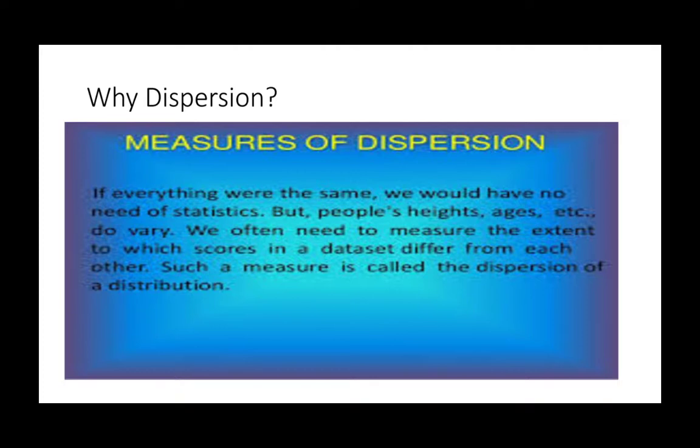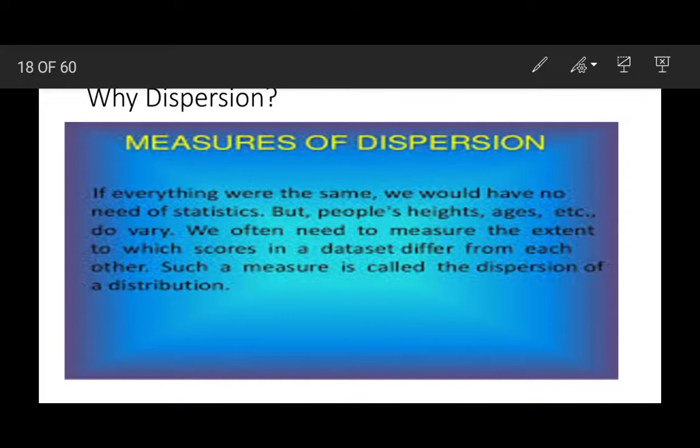Now, why dispersion? Again, almost a similar question: why do we need to use dispersion? If everything were the same, we would have no need of statistics. But people's heights, ages, etc. do vary, right? So whenever there is a variation, there is a dispersion.